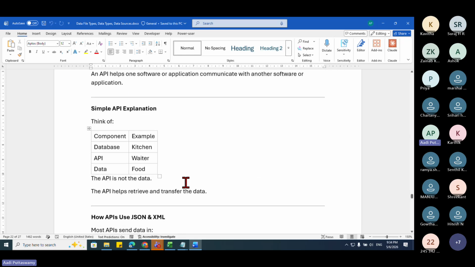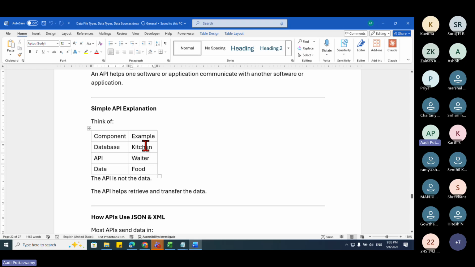Okay, let's take an example. We are ordering food from Swiggy or Zomato or something, right? Now just think about it like this. The food is getting prepared in the kitchen. You've ordered our food. Who is actually getting connected with the kitchen and getting us the food? Say it is the waiter.